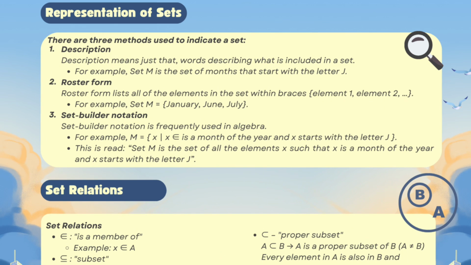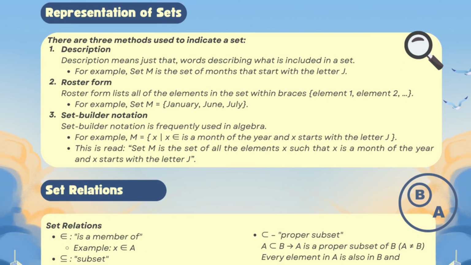within curly brackets: element 1, element 2, element 3, and so on. For example, set M = {January, June, July}.